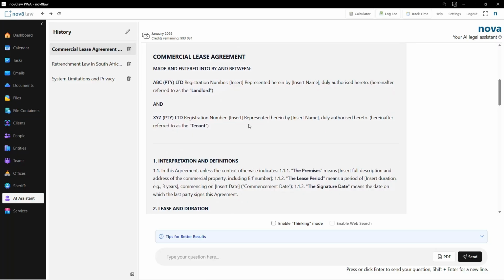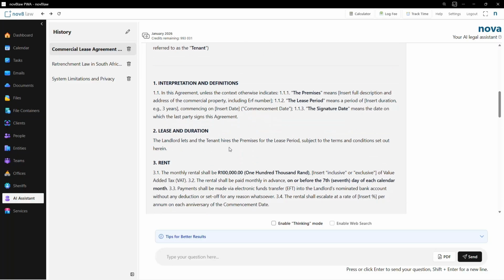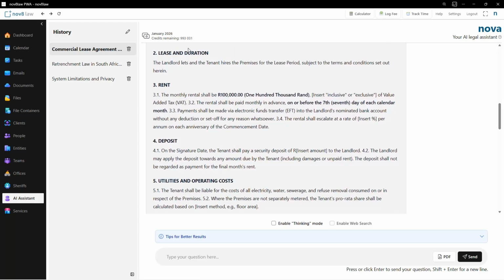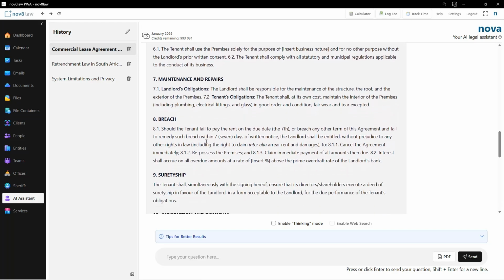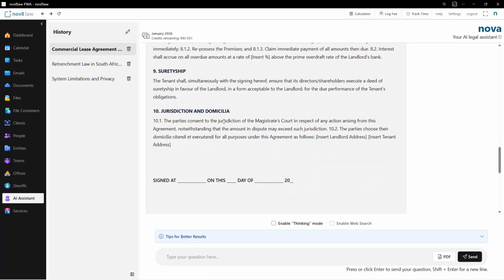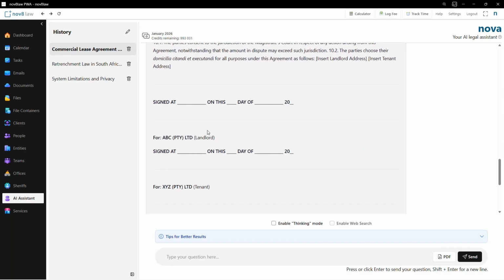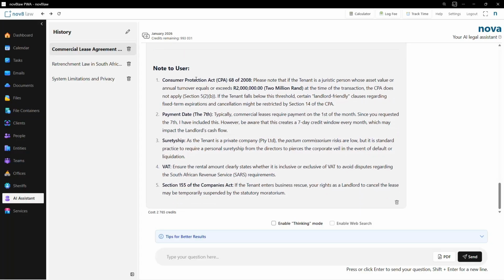So there's your draft commercial lease agreement: interpretation, lease and duration, rent, deposit, utilities, use, maintenance, breach, suretyship, jurisdiction, signature page, and then a note to the user about the applicability of the Consumer Protection Act, payment date, suretyship, VAT, and section 155 of the Companies Act.